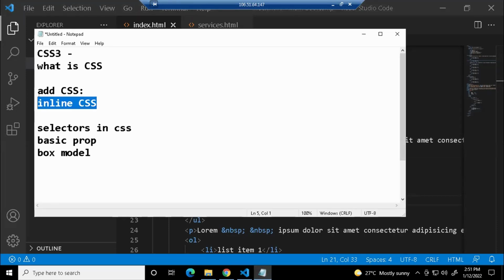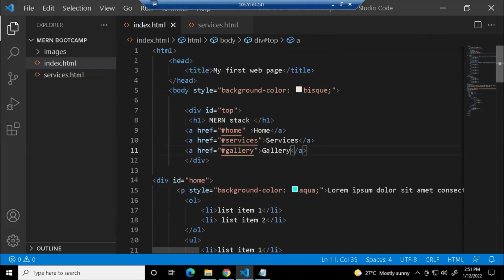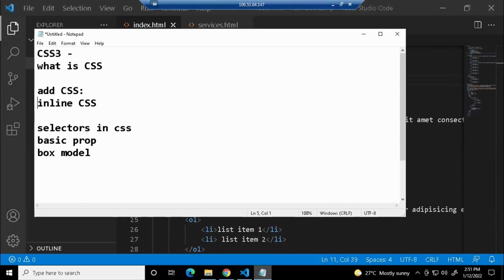Okay, when you go for a real-time application, you can use inline style for the properties which are not going to change at all. Let us say in the body, the background color is fixed. It's a particular theme color. You're not going to change it for a long run. You can use an inline style. But if you want to apply it frequently for other tags, you want to reuse it, or if you want to change it, it will not be easy. So that is why we go to the next approach. Okay, that is your internal CSS.